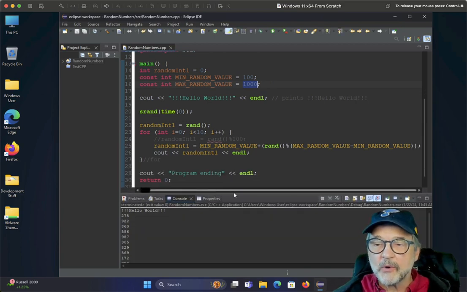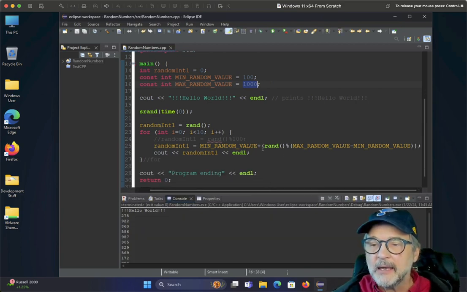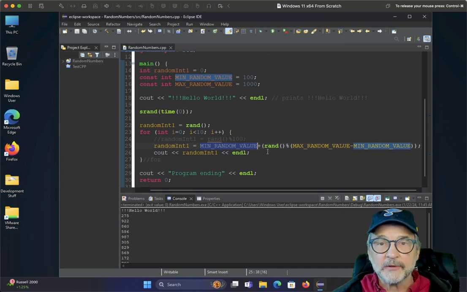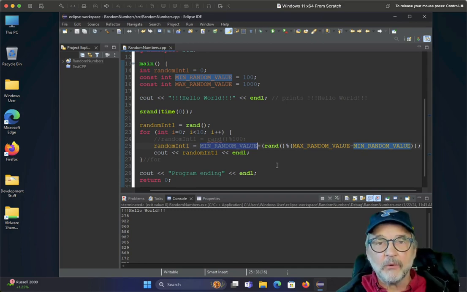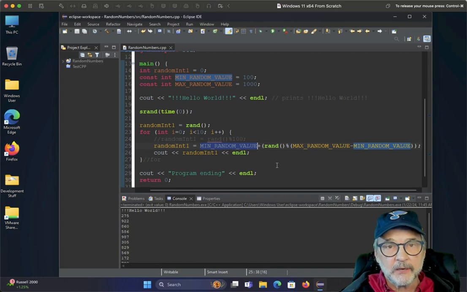Now, how does this code work? It's a very simple little equation. I generate a random number, and I add the minimum random value to it, because that's the minimum. What if the random number produces a 0, right? Well, I want to add that minimum, because I don't want it to be 0. I want the minimum to be 100.